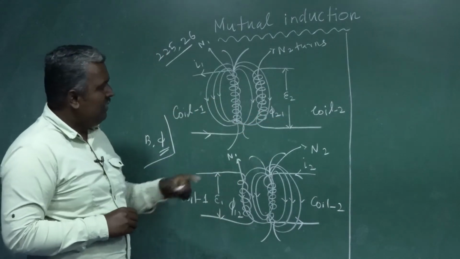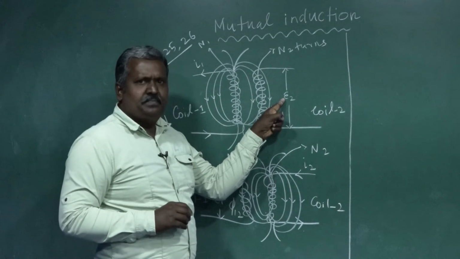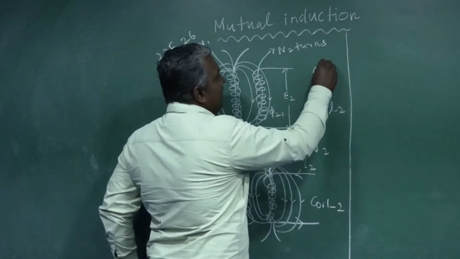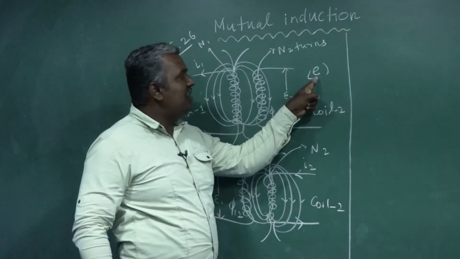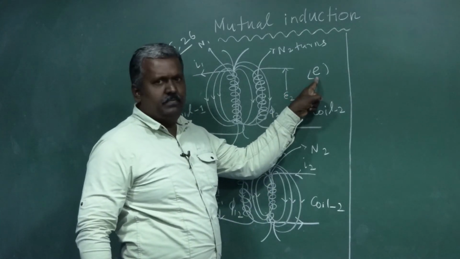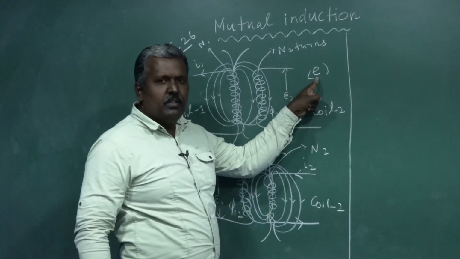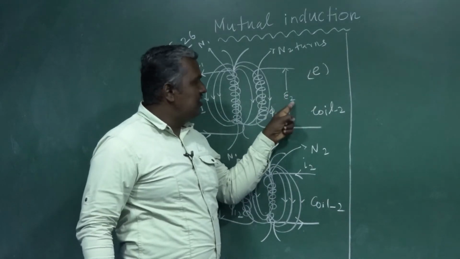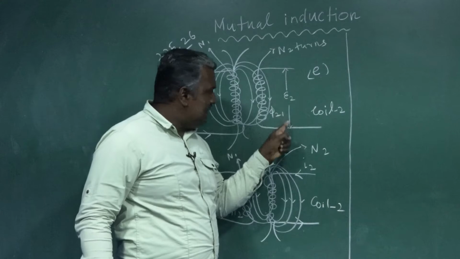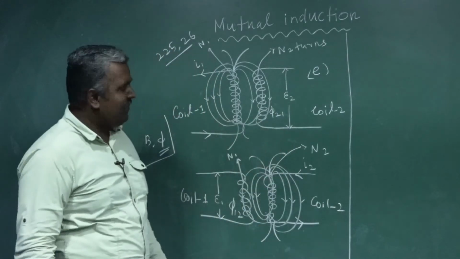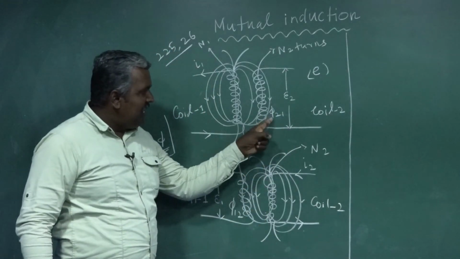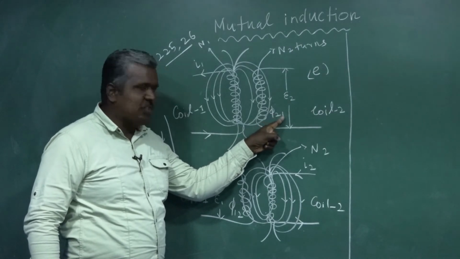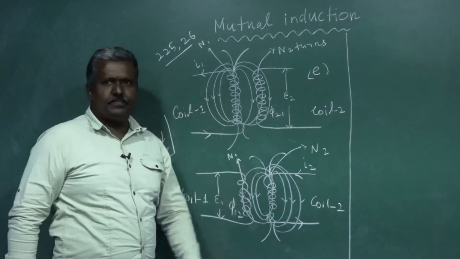This is epsilon, or you can use E, small e. This is the basic symbol for induced EMF in a coil, but in the new book it is given as epsilon. Okay, no problem. Epsilon 2 is the induced EMF in the second coil, due to the magnetic flux linked with the second coil with respect to the first coil, so Φ suffix 21.